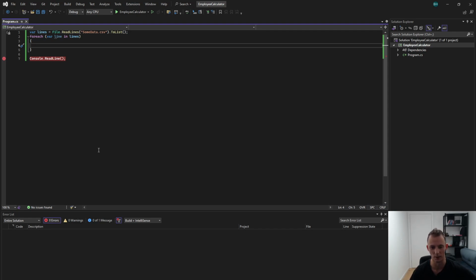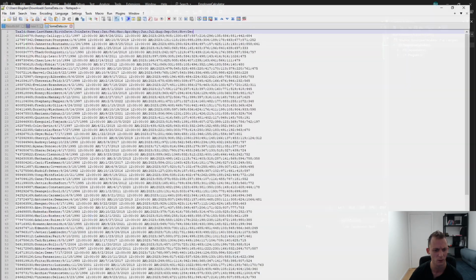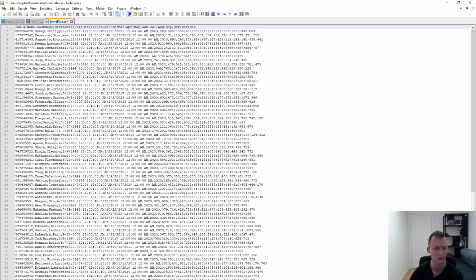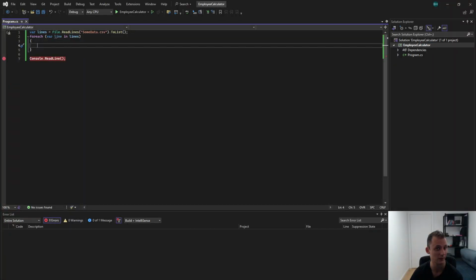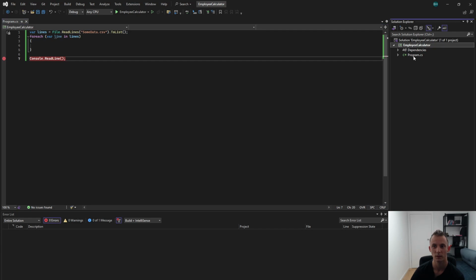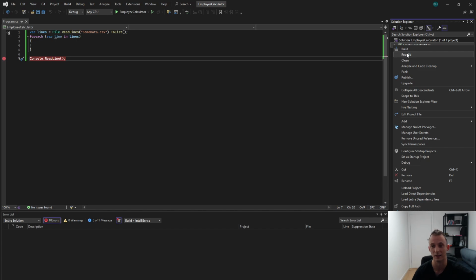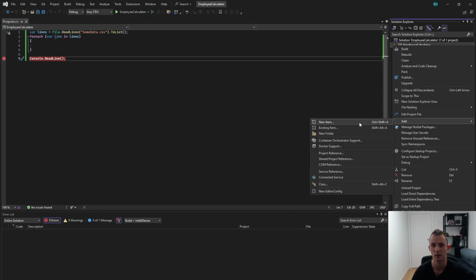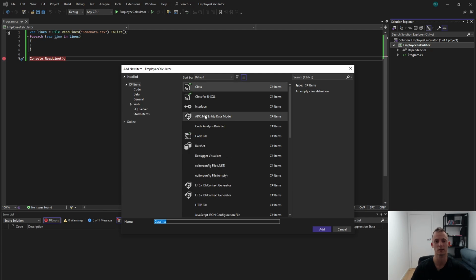What does it mean to parse a line? Well, I want an object to represent it. So I know in my head that this is employee data. Each line represents an employee's data. So it is kind of a list or a collection of employees. C# is an object-oriented language, so we will create a class. What does it mean? Class, we will call it Employee.